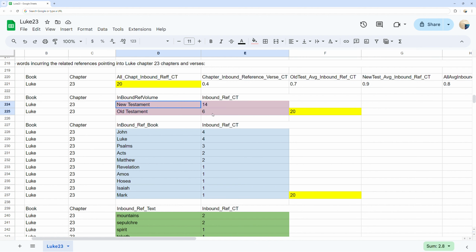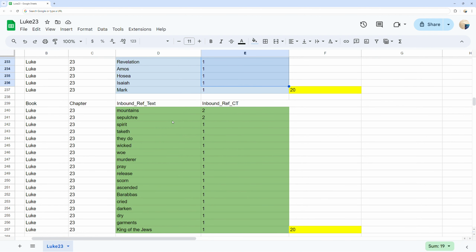In red, you can see the inbound references by origin source of either Old Testament or New Testament ordered by counts. In blue, you can see the 10 inbound references into Luke chapter 23 verse references by origin Bible books John through Mark ordered by counts. In green, you can see the 18 words that incur the related inbound reference counts into Luke chapter 23 from other Bible verses ordered by the count used.